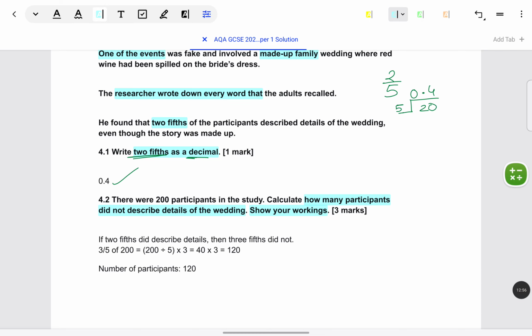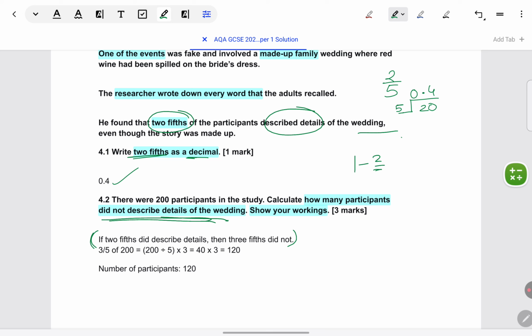Okay, they have asked for working, but I've presented the logic also over here, not compulsory. Like this part, if you want, you can skip, but just for your understanding. How do we know, first of all, how many did not describe the details of the false event? Because previously it's mentioned that 2/5 did describe the events of the wedding. So if 2/5 described it, that just goes to show that 3/5 did not describe it, right? The total is 1. Any fraction total is always 1. So we just subtract 2/5 from it. We end up with 3/5. That's the logic. In the paper, you have to show the working.